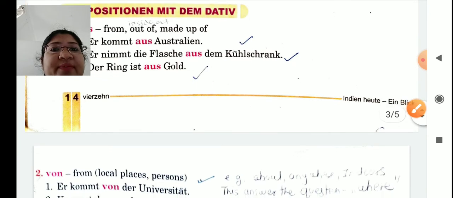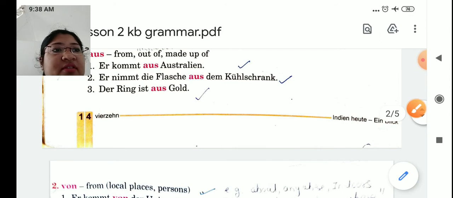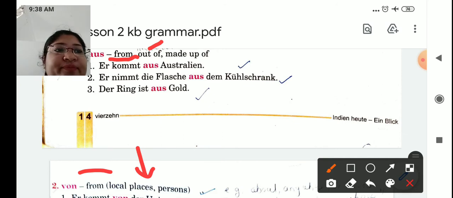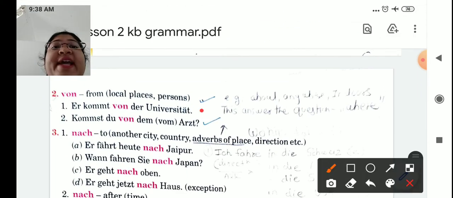Now see, this aus has also the meaning from, and this von also means from. But this von when we use, students, is when it is a local place or a person. And the first one, aus, if it is a city, country or a school, exception. Now let's see some examples of von. Er kommt von der Universität. He comes from the university. Kommst du von dem Arzt? Are you coming from the doctor? So von plus dem you can combine and make it vom.